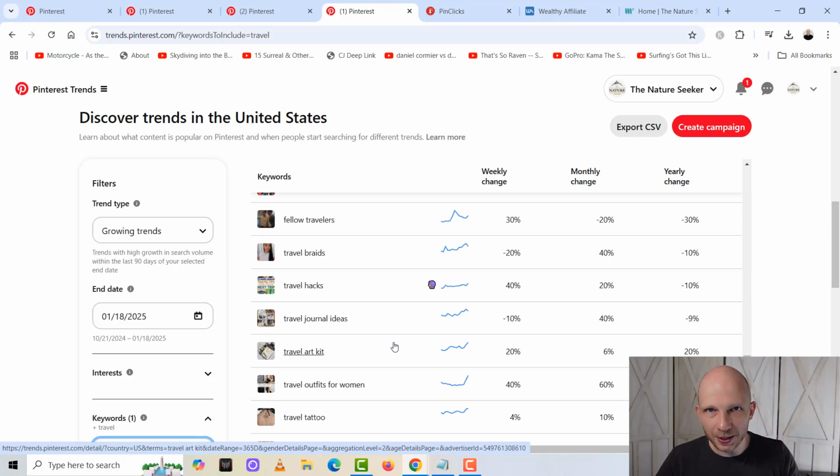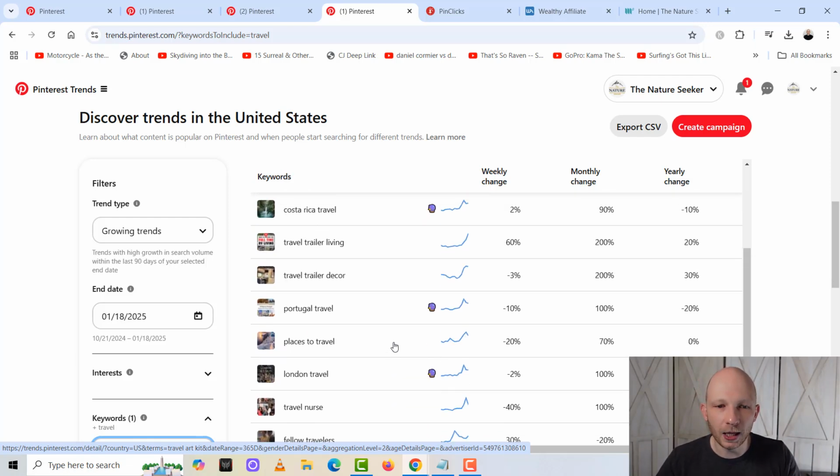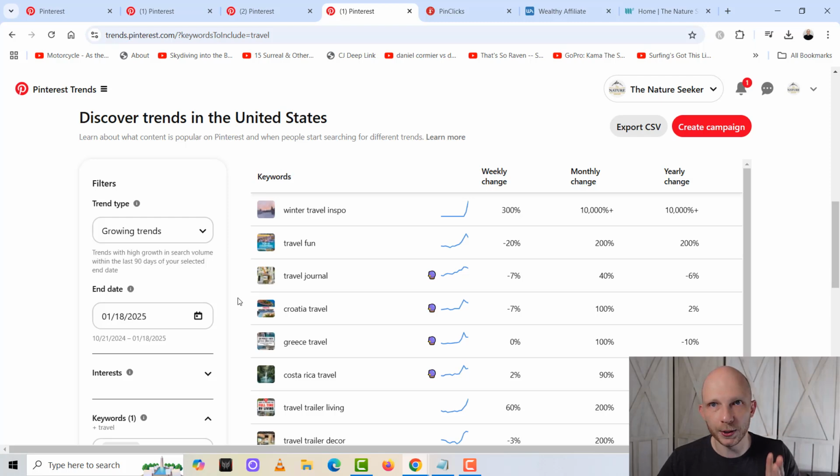So just by using Pinterest Trends, you can find a lot of potential keywords that can be suitable for your niche in the future.